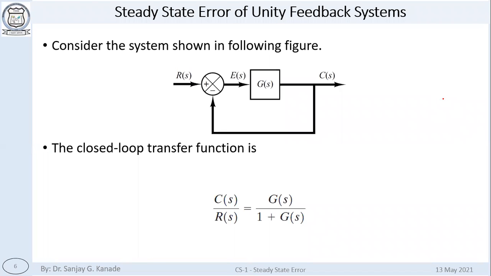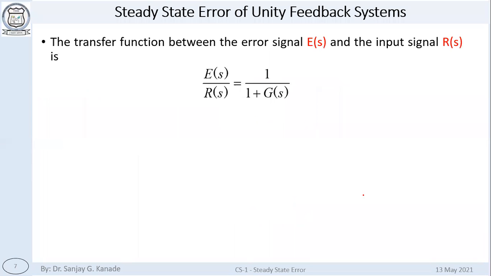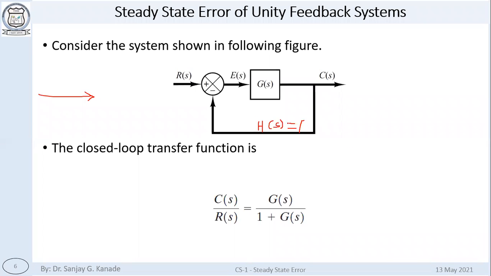Now for example, let's see how we are going to calculate the steady state error of a unity feedback system. So this is the system, the diagram that we have seen a lot of times. And the formula for the closed loop transfer function was G(s) upon 1 plus G(s) H(s). Now here H(s) is equal to 1, so the formula reduces to G(s) upon 1 plus G(s). Okay. Now the error, here, this error.